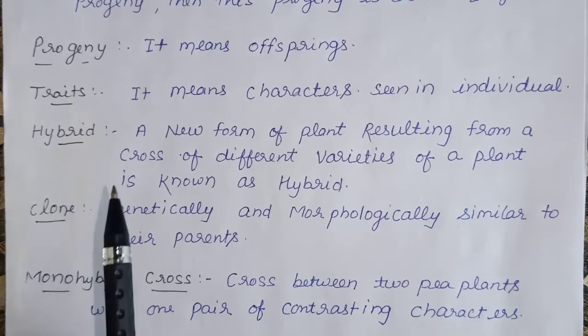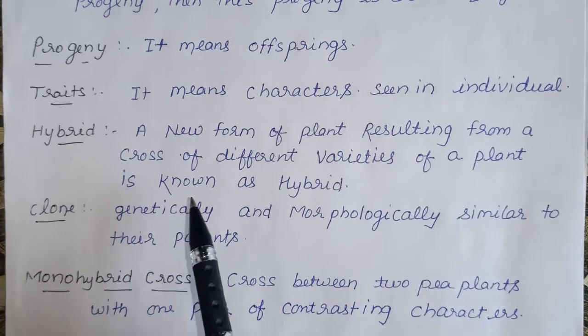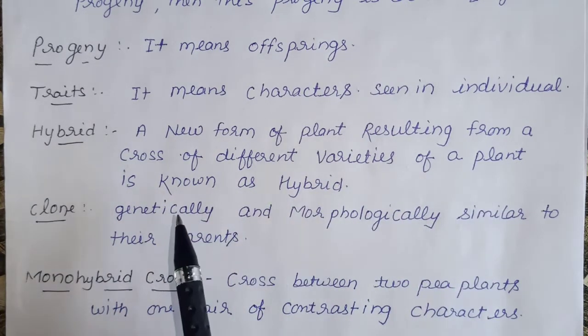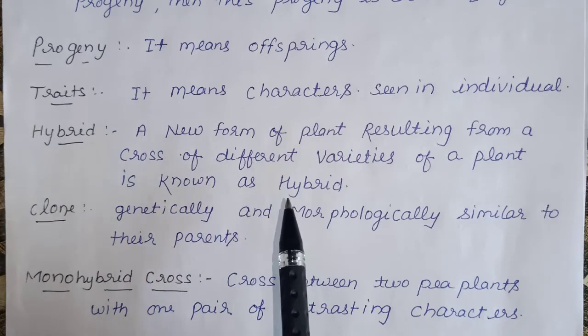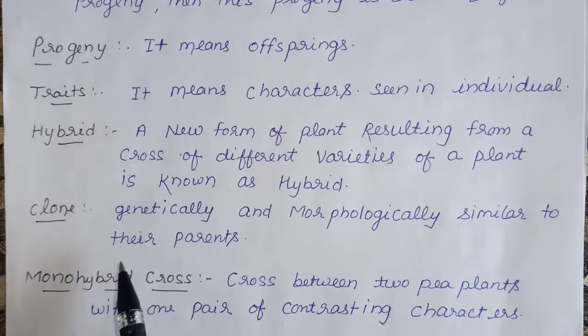Now next topic is hybrid. A new form of plants resulting from a cross of two different varieties of a plant is known as hybrid. It means hybrids are generated by the cross between two different varieties. Now next, clone. Clones are genetically and morphologically similar to their parents.